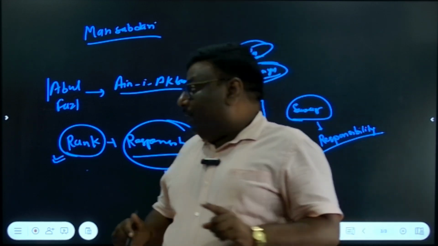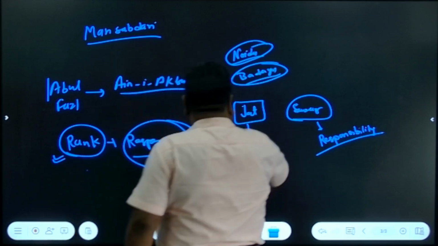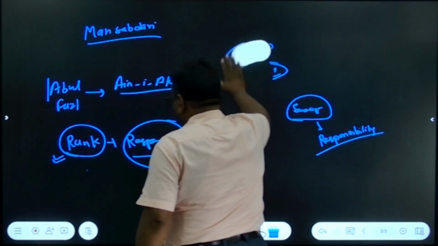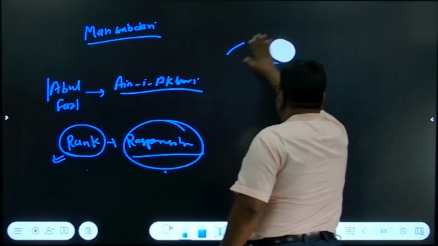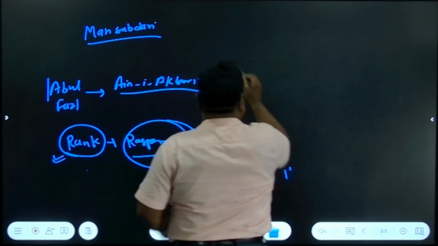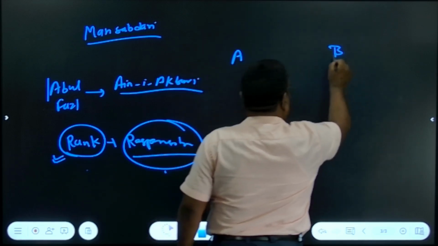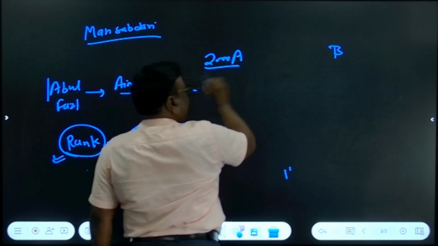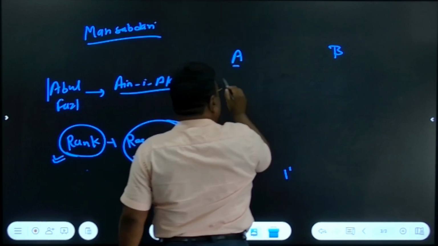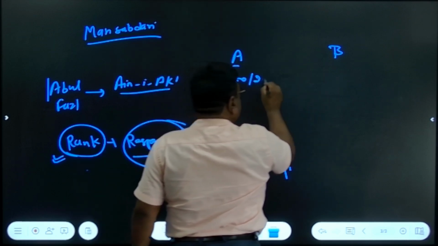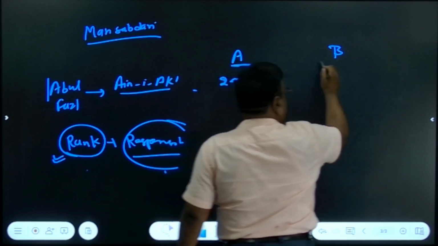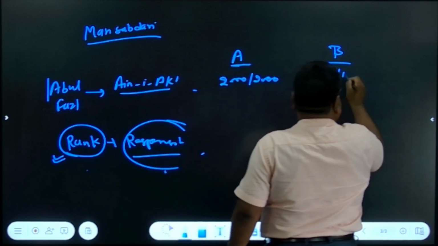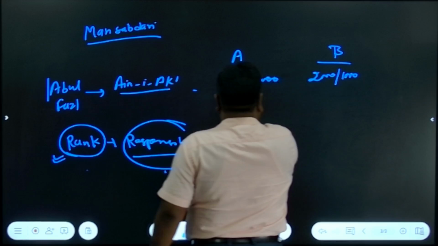Correct? Let me analyze these things in depth. Suppose there are two Mansabdars, Mansabdar A and Mansabdar B, of the same rank, 2000 Jat. One has 2000 Savar, and the other has 2000 Jat and 1000 Savar, for example.